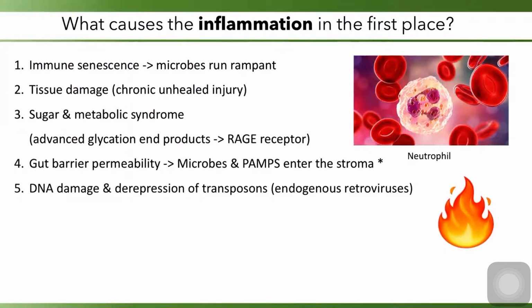Another one is DNA damage and the de-repression of transposons. These are endogenous retroviruses that actually make up a huge chunk of the dark matter of our genome. Cellular senescence, this is a big one. You can go to one of my prior lectures to learn a little bit more about that. And this pro-inflammatory cytokine milieu called the SASP, senescence-associated secretory phenotype, is responsible for sending out this pro-inflammatory signal to the immune system. It's a come-eat-me signal to the immune system.